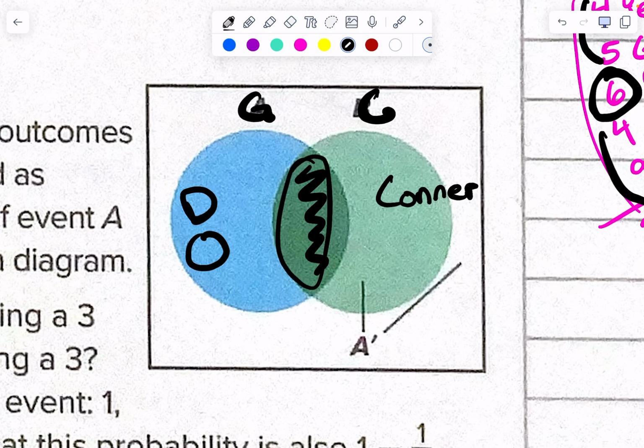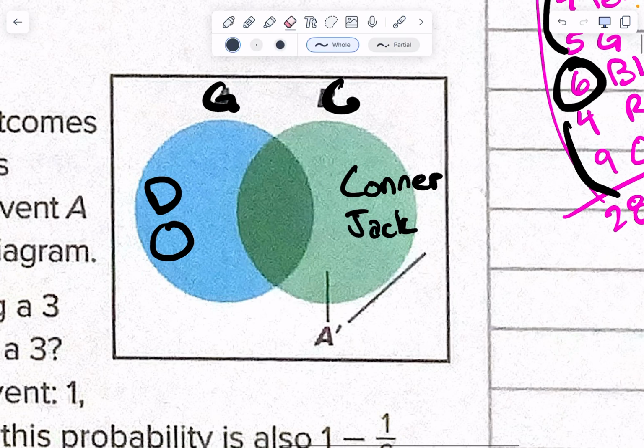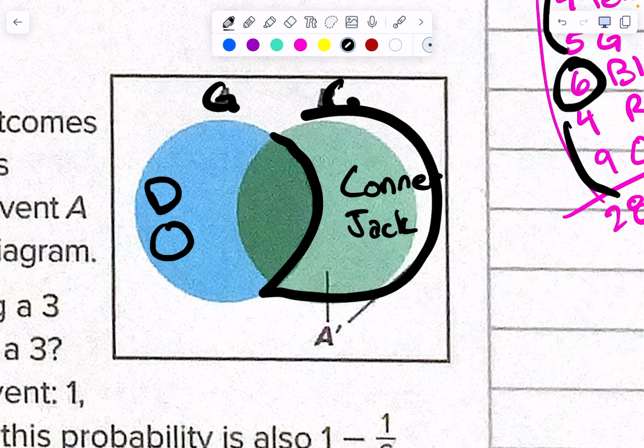We have a lot of people. Jack's in chemistry but not in geometry. Cool. So there's a lot of you that are in here, but you don't have to be, right? Okay. So if I look at this list and I say, who are not geometry kids? Connor and Jack. The people who are not geometry would be in that side. Or the people who are in neither, right?